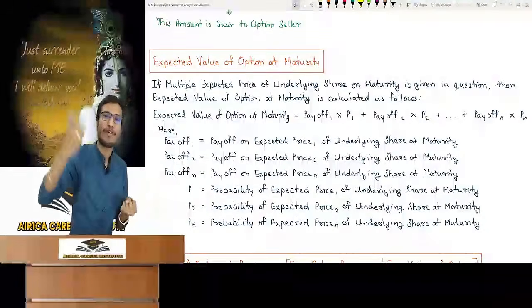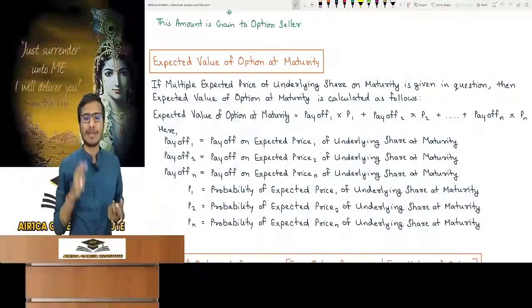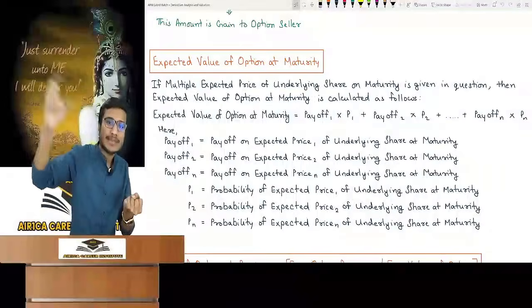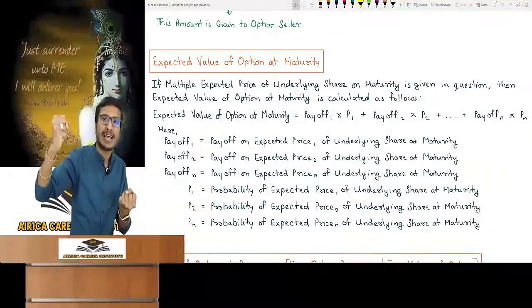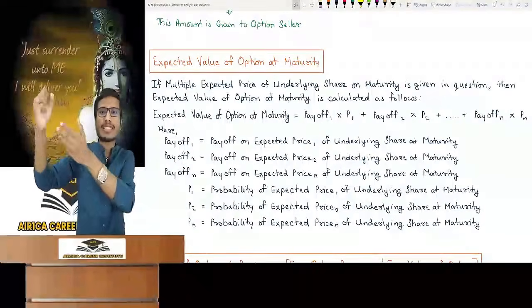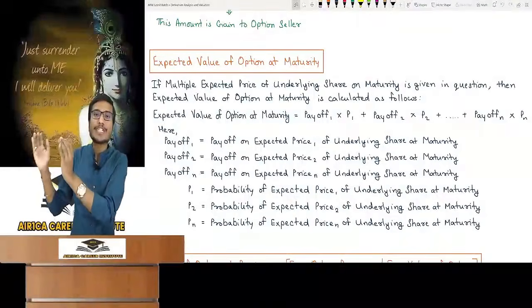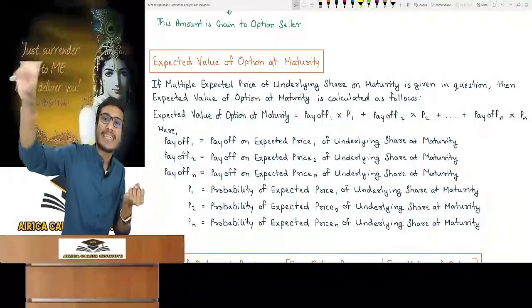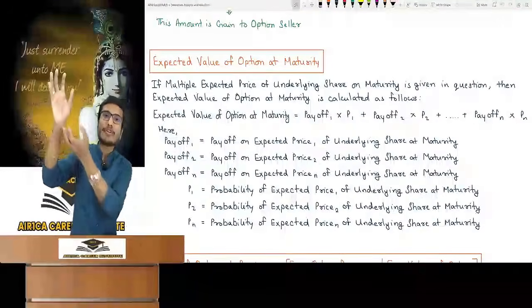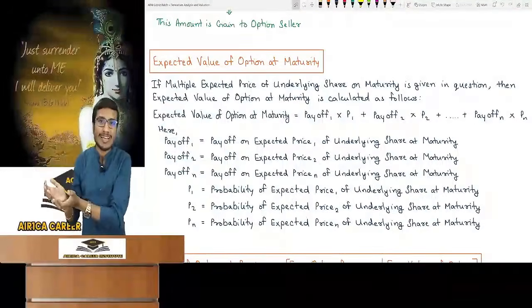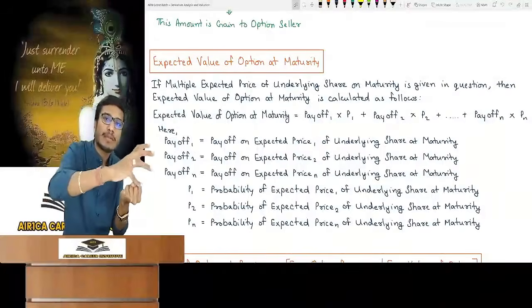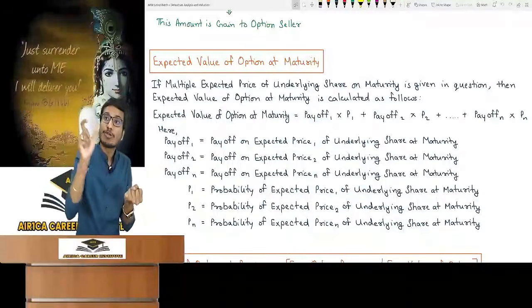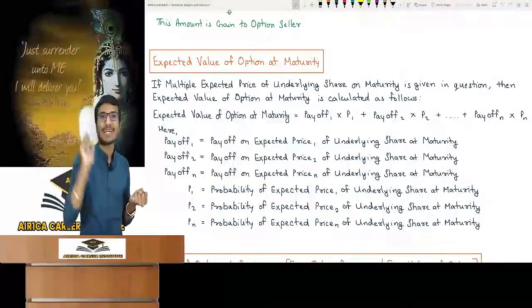Compare it with payoffs and check how much you will get. But why should we compare it with the payoff? Because the payoff is against the option premium. We are getting the payoff in exchange for the option premium. We could also look at net gain loss by subtracting the option premium, but we are not looking at net gain loss on maturity. We are looking at what we are getting in return for the 50 rupees premium. If I subtract this 50, then it is a net gain loss. I want to see that if I give a premium of 50 rupees, what will be the value in exchange at maturity? So I will calculate the payoff at maturity.